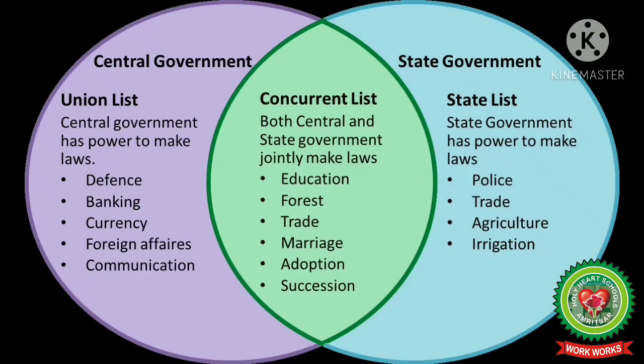Legislative means law-making body. So the legislative power was divided between the center and the state government in terms of three lists. They were the union list, the state list, and the concurrent list. Union list is the list where the central government has the power to make the laws. State list is the list where the state government has the power to make the laws, and concurrent list is the list where both central and state government jointly make the laws.